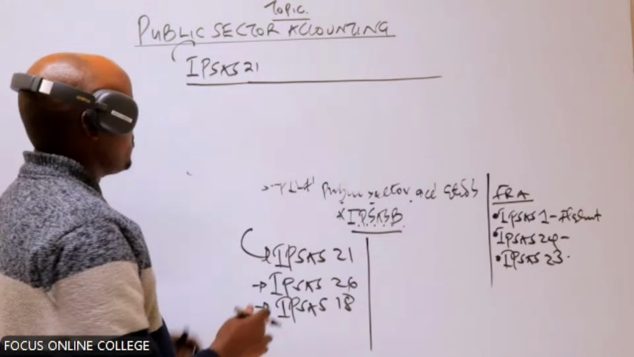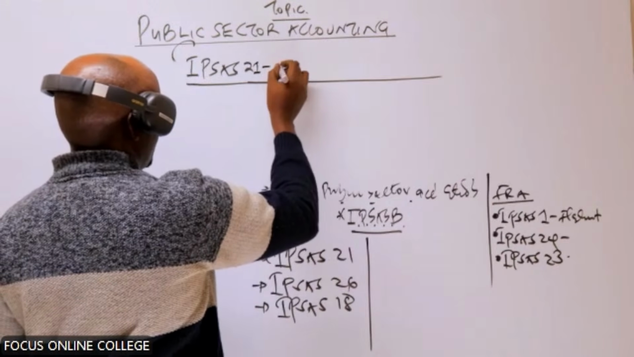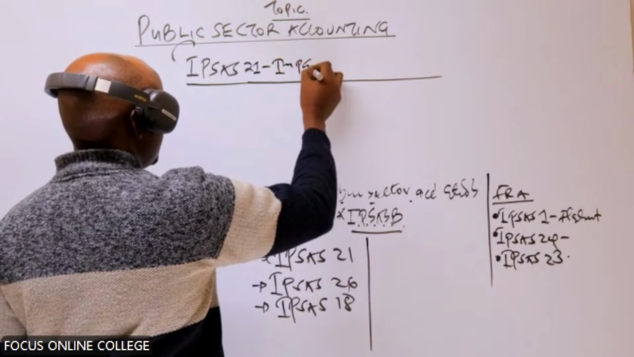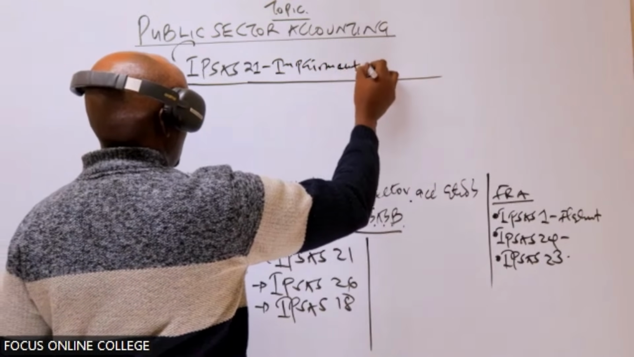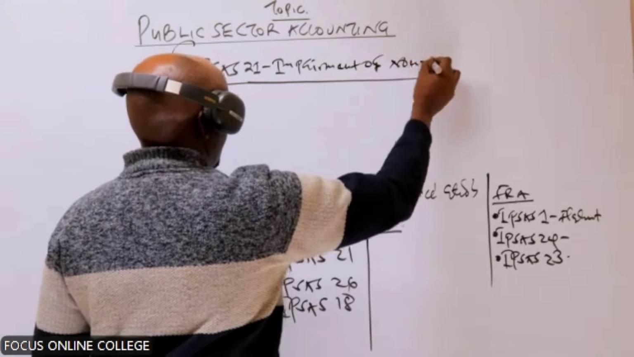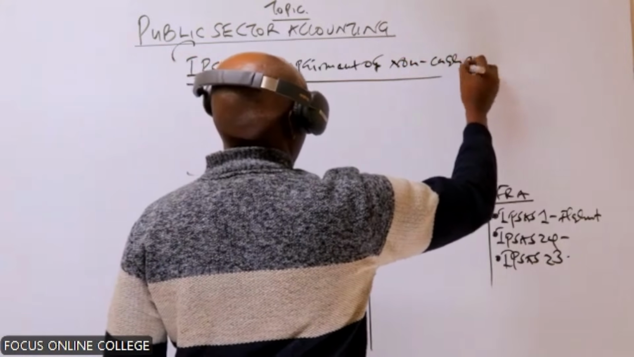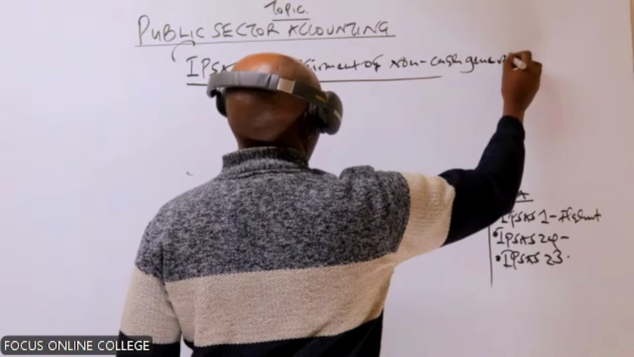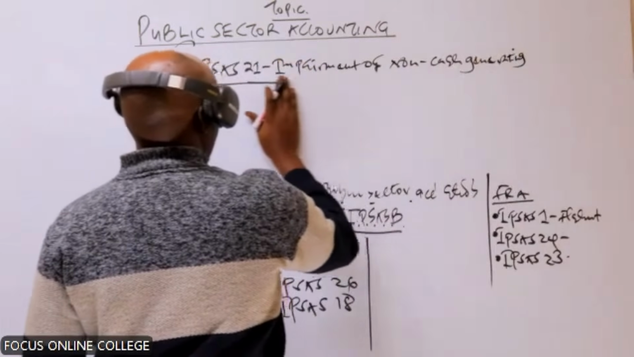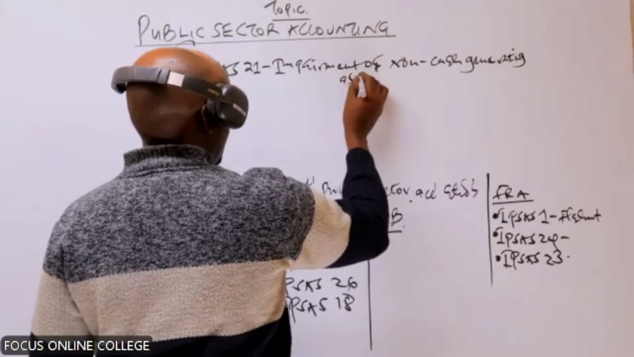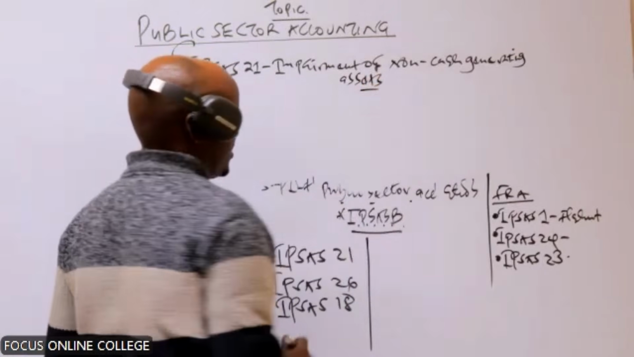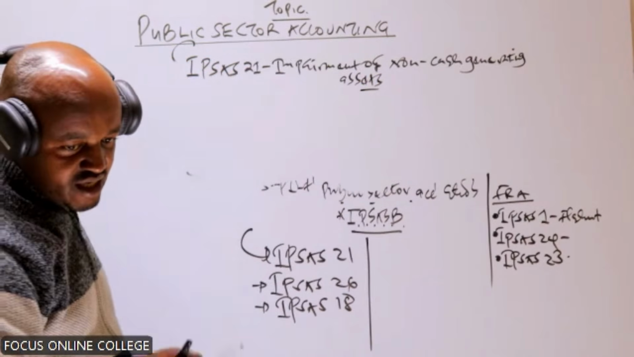So IPSAS 21 basically deals with the impairment of non-cash generating assets, impairment of non-cash generating assets.